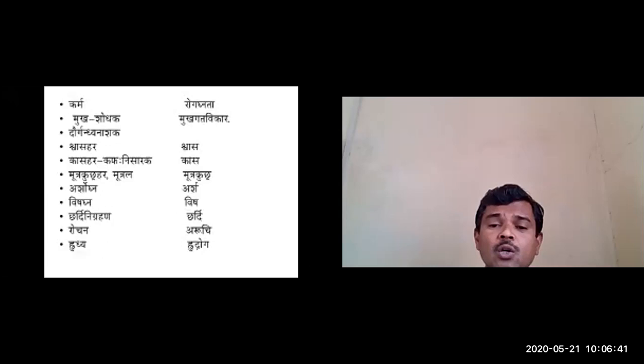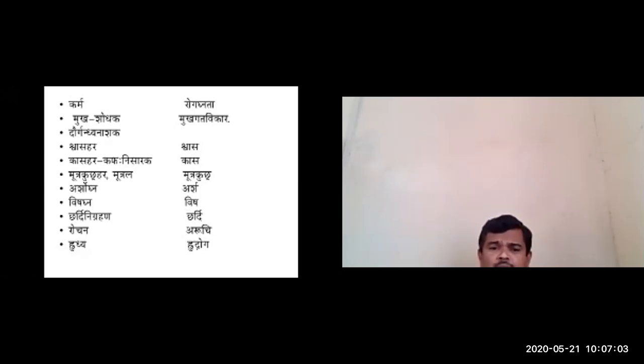In Kayadeva Nigantu, he mentioned that Ela is having Ushnavirya. So this cardio-stimulant property is because of Ushnavirya, he used to say. The mukhya karma of Ela, please remember, is mukha shodhaka, or you can say daurgandhanashaka. The important karmas I am mentioning here are mukha shodhaka and daurgandhanashaka.